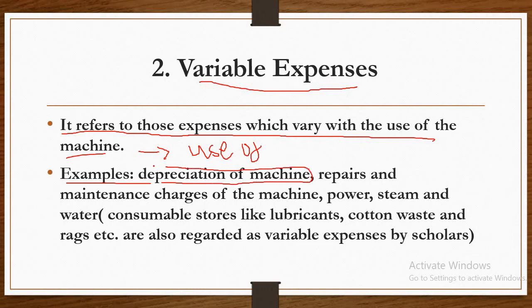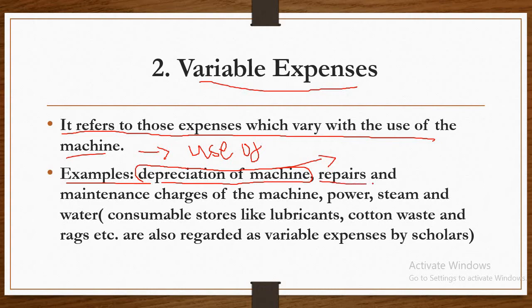Depreciation of the machine is a semi-variable expense, but in cost accounting it is treated as a variable expense. In financial accounting, under the diminishing balance method, it is treated as a fixed expense, but in cost accounting it is treated as a variable expense.